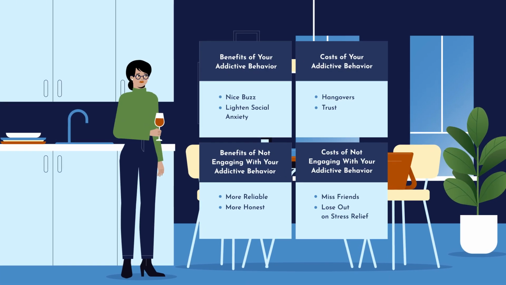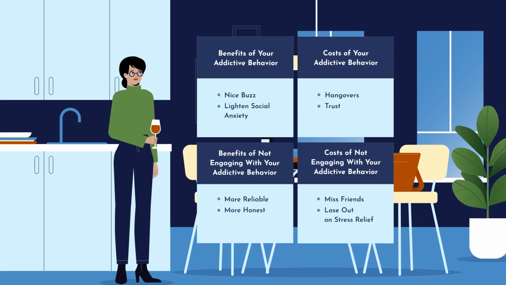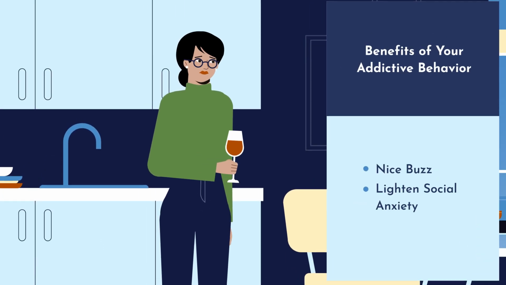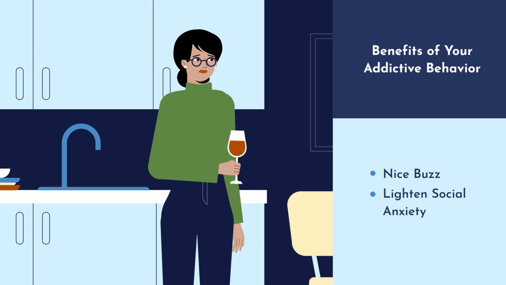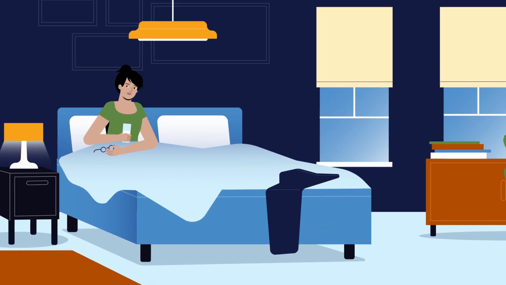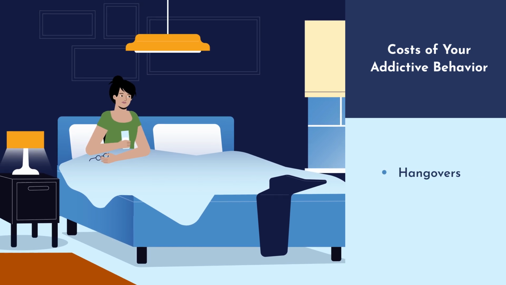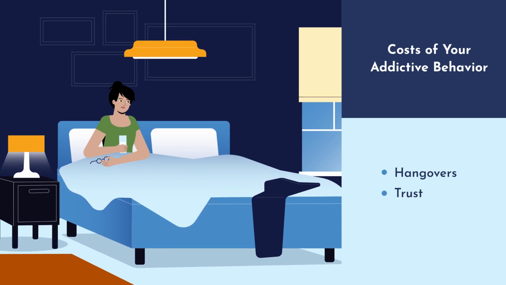Picture a 4-quadrant grid. In the first box, jot down the benefits of your addictive behavior. That's right, the benefits. Like alcohol might give you a nice buzz. Next to that, let's get real about the costs. What are the drawbacks of your addiction? Think hangovers or losing the trust of loved ones.